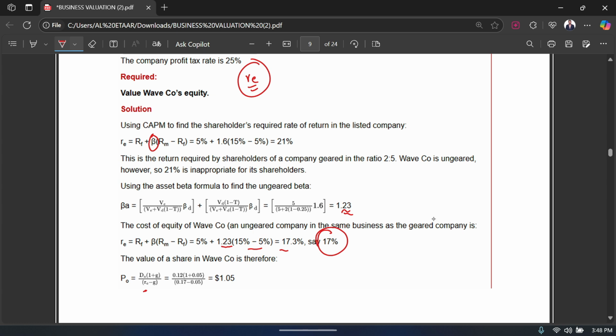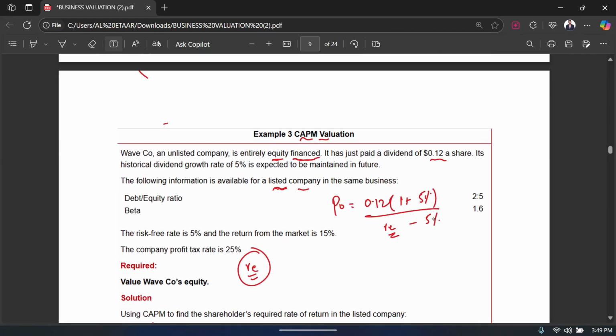Again, I'm not discussing this in detail because I'm assuming that you already know how to calculate the return on equity using the CAPM method. Okay, so since I now have my RE, I'm going to substitute that. It's 17%, which means 0.17, right?